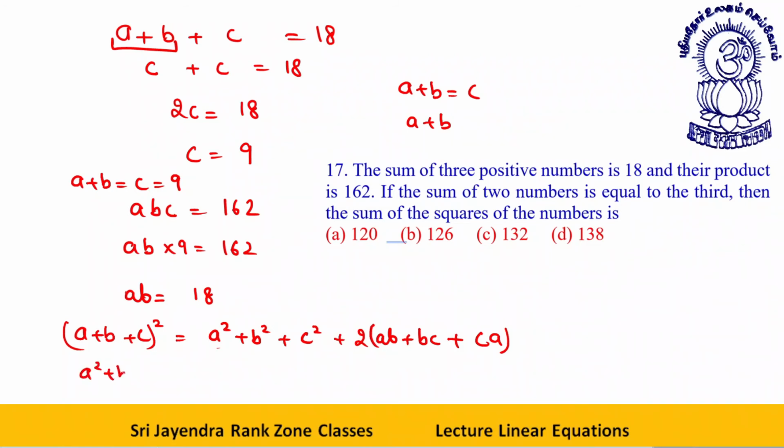Therefore, A square plus B square plus C square will be A plus B plus C whole square minus twice of, what is the value of AB?